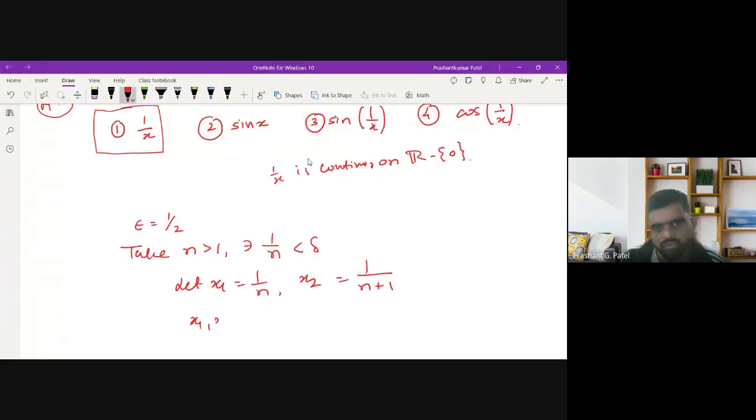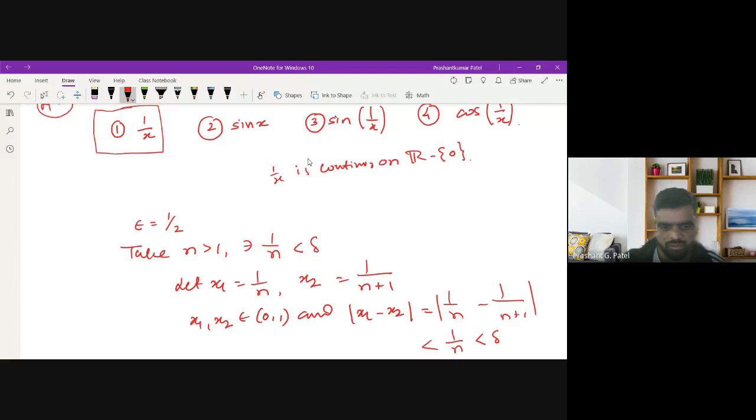Both of them are in the open interval (0, 1). The distance between x1 and x2, the absolute value of 1 by n minus 1 upon n plus 1, is less than 1 by n, so it is less than delta, as we have chosen n.